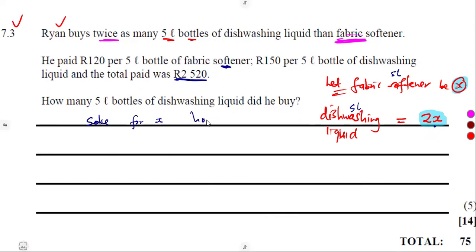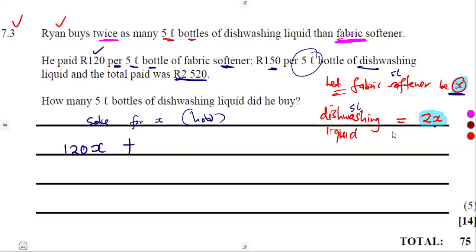How? That is the question. You must put this into an equation now. He paid 120 rand per 5-liter bottle each. How many do we have for fabric softener? We don't know, but they are represented with X. So it means 120X plus 150 is being paid per 5-liter bottle of dishwashing.